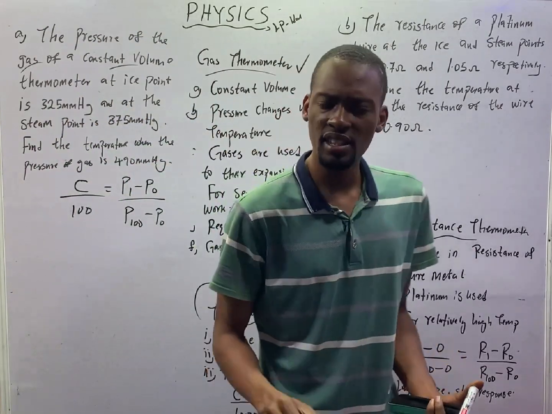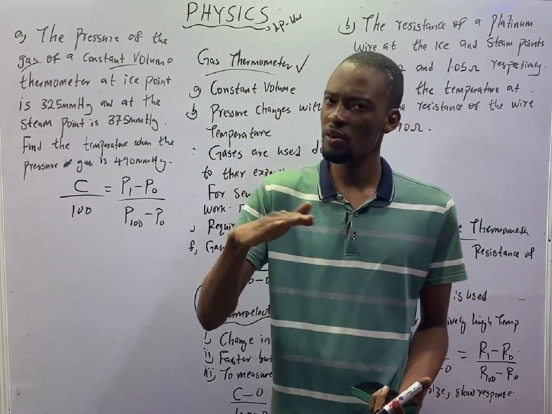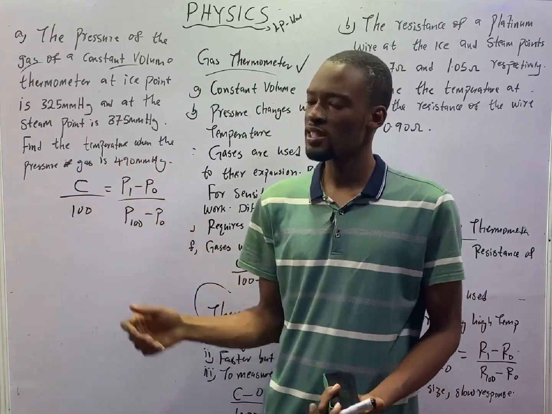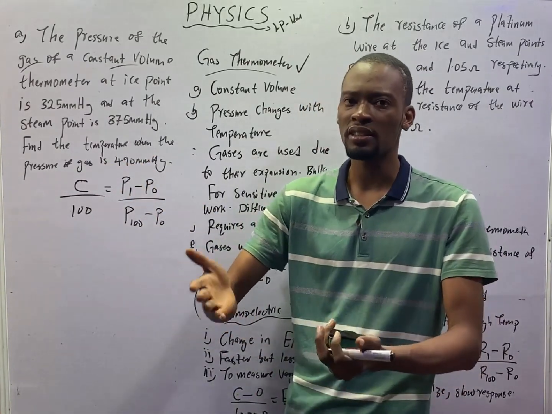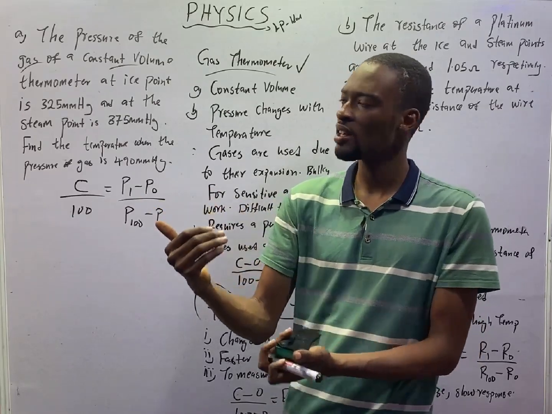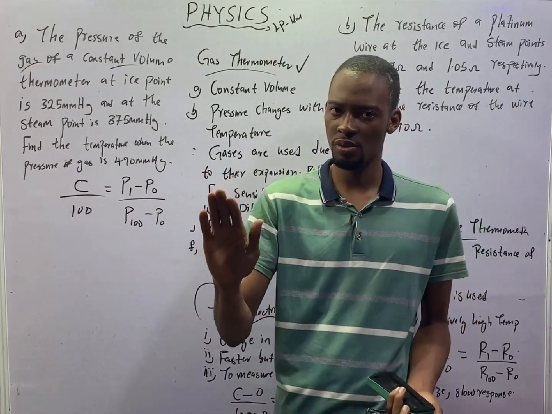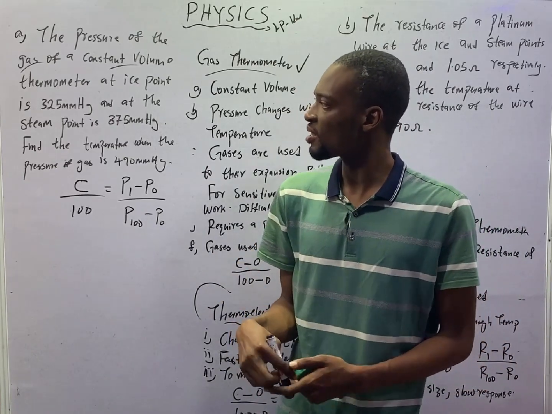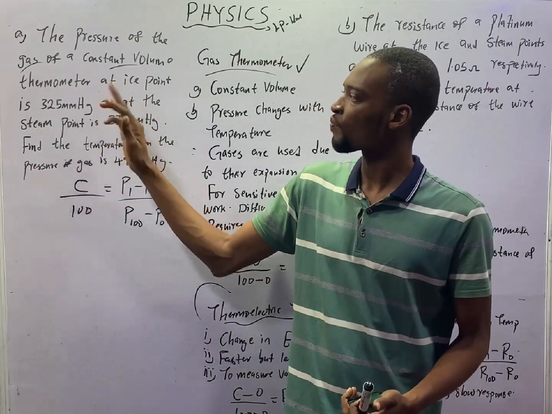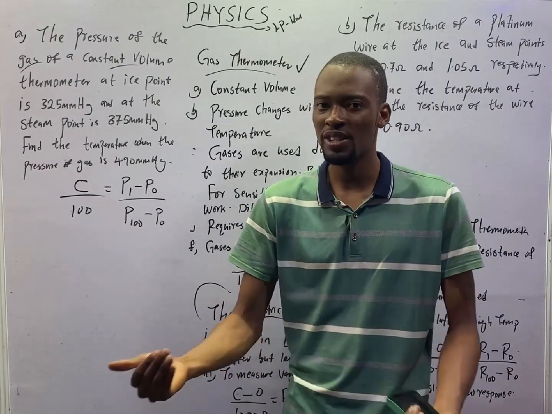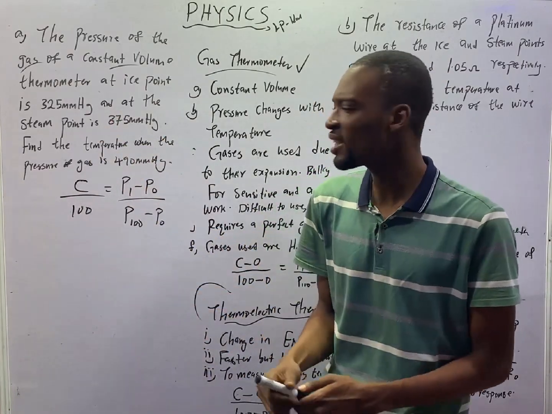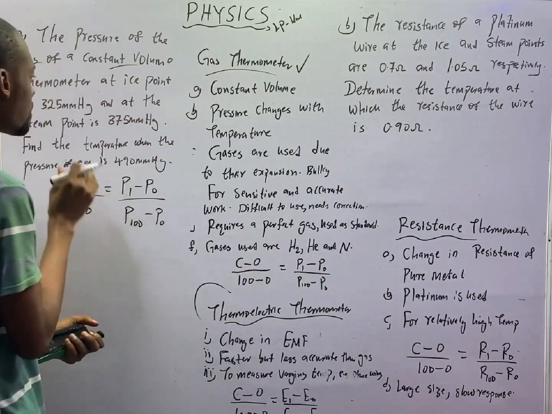Now it says at ice point. At ice point, temperature is 0 degrees Celsius. And it says at steam point. Steam point is when water is already boiling, changing from liquid to gas. That is 100 degrees Celsius. So instead of saying 0 degrees Celsius, they said at ice point. And instead of saying 100 degrees Celsius, they said at steam point.